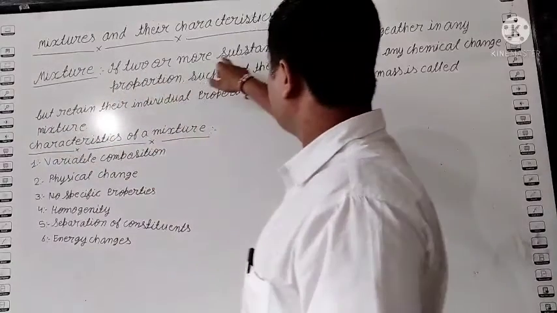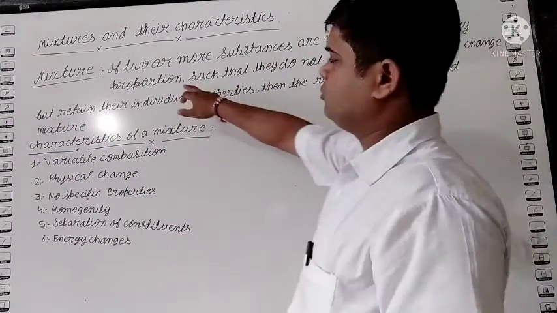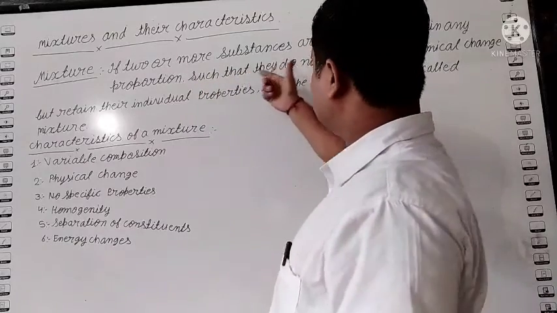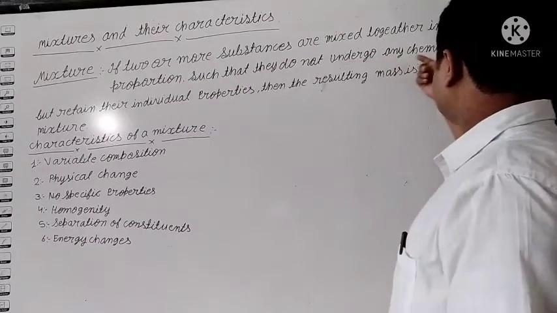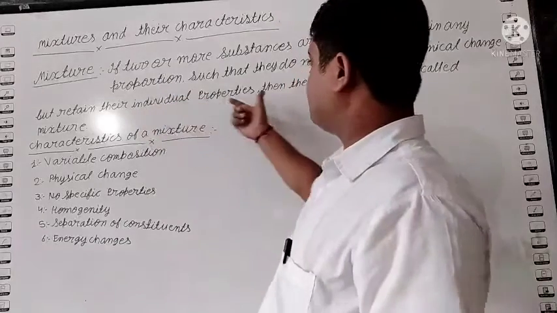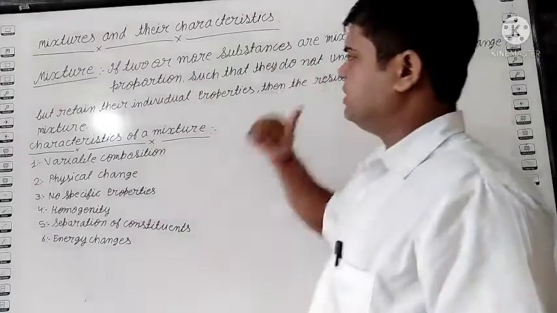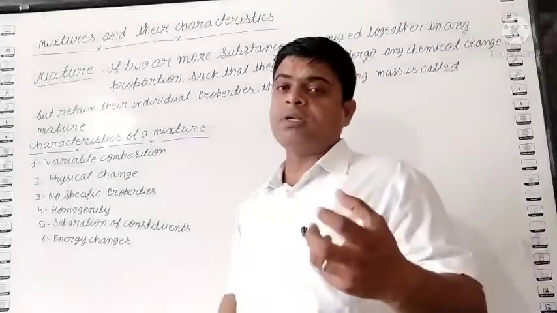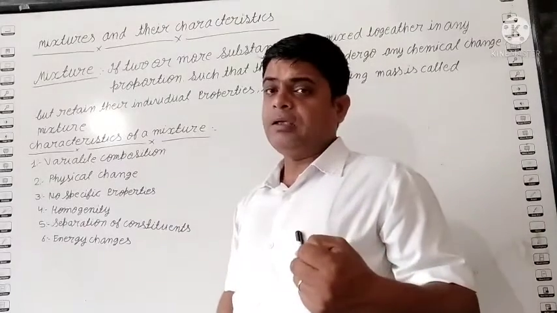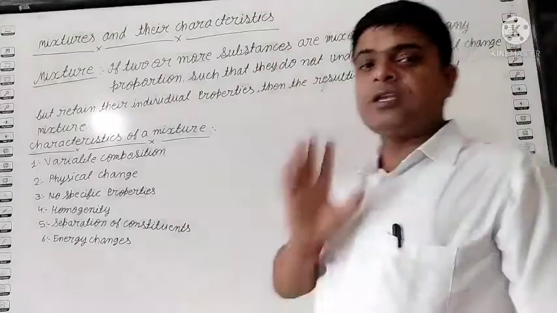If two or more substances are mixed together in any proportion, any ratio, such that they do not undergo any chemical change but retain their individual properties, then the resulting mass is called a mixture. Means if two or more substances mix together in any proportion, their ratio is not fixed.